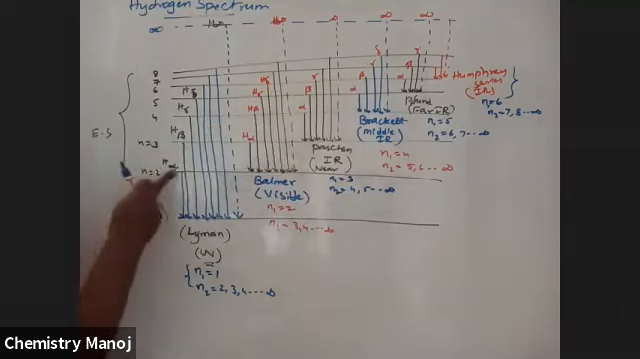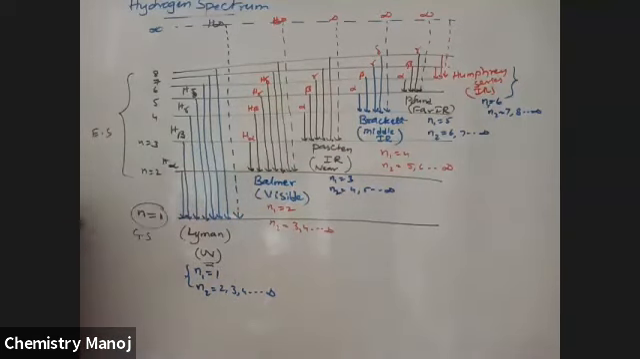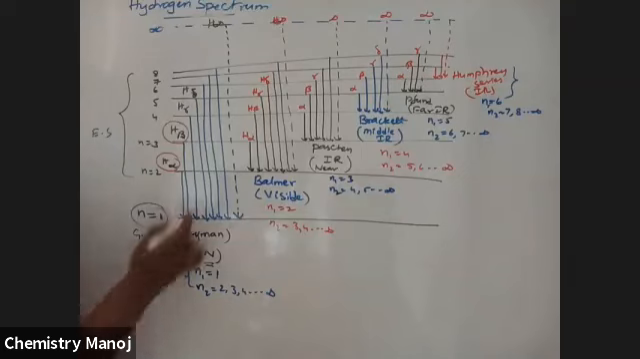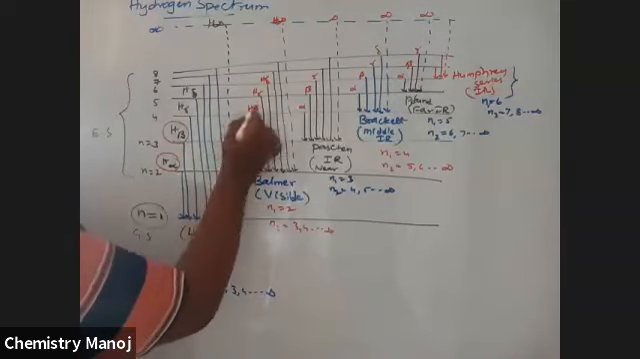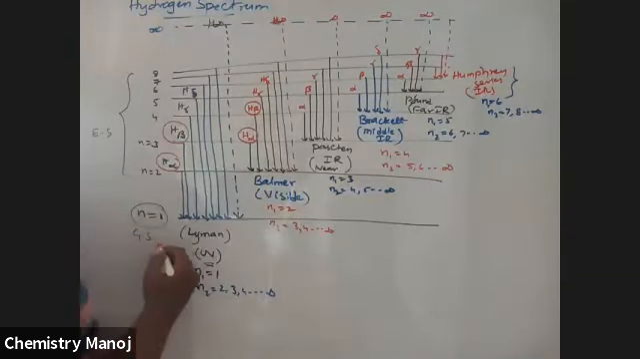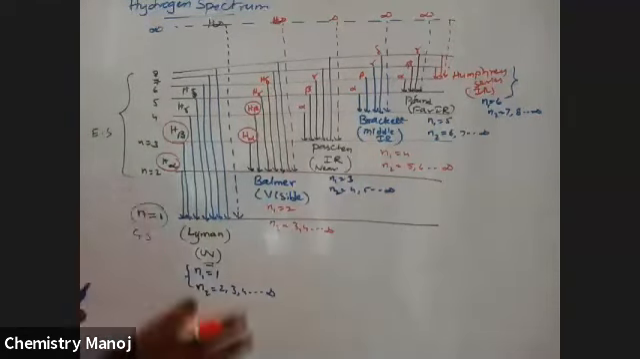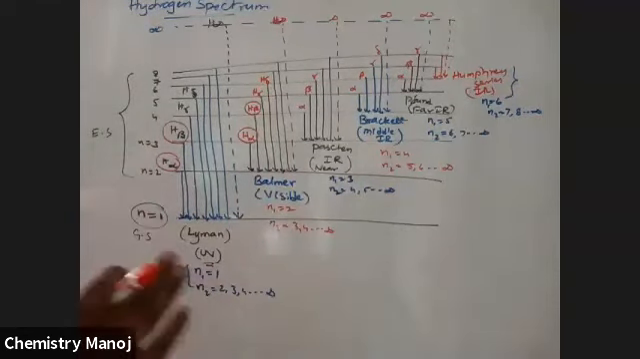Next one. In every series, the first line is called the alpha line and the second line is called the beta line. It is just a naming. So everywhere these alpha and beta lines are available. For the hydrogen Lyman series, the alpha line has N1 equal to 1 and N2 equal to 2.